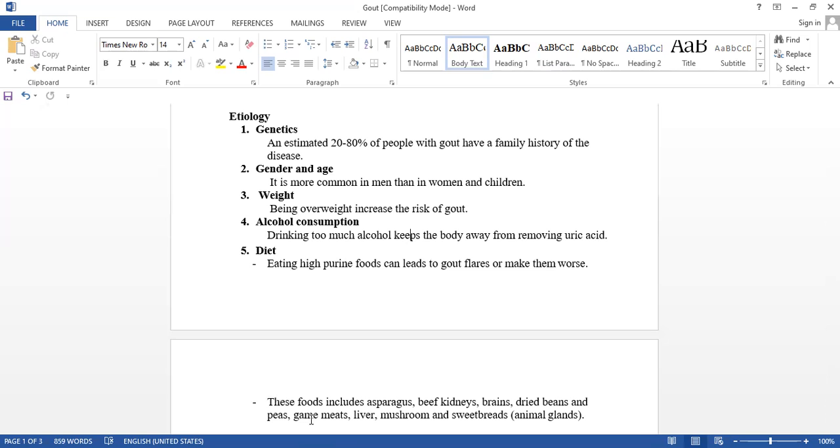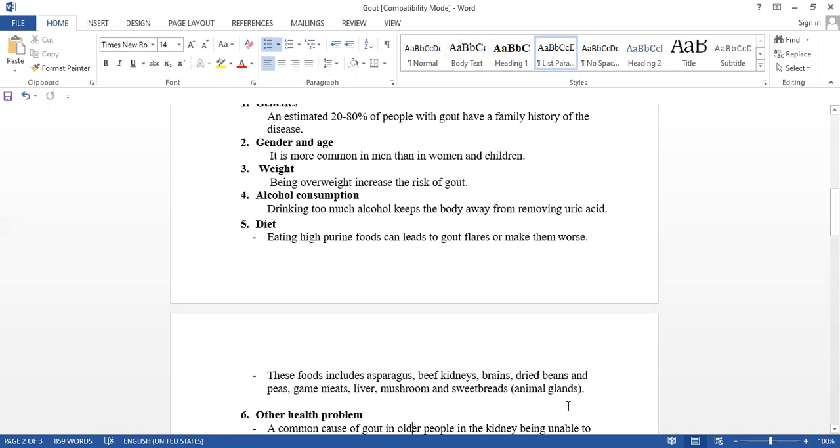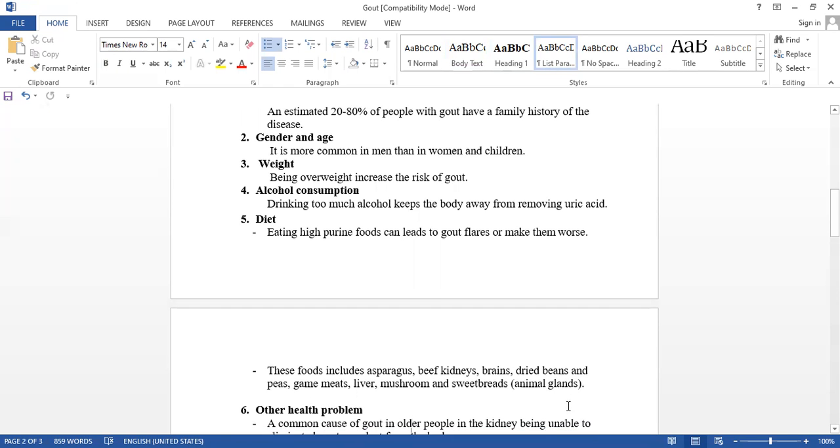This type of bird or animal flesh, if we are using it as food, is called game meat. Liver, mushroom, sweetbreads meaning animal glands. This type of food is rich in purine. This is all about the etiology.